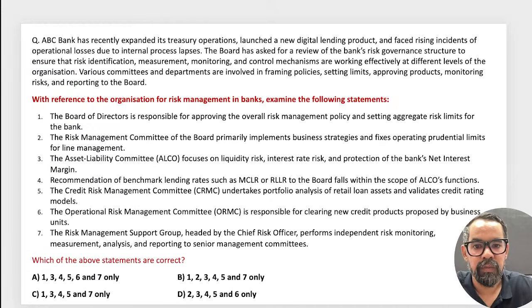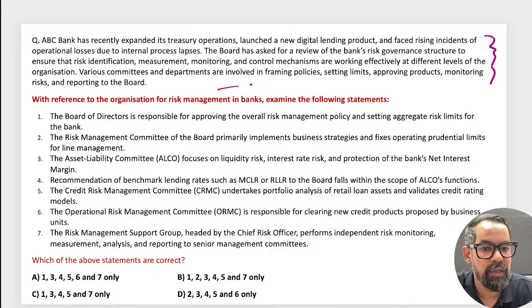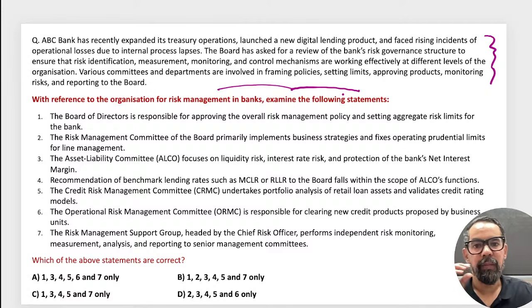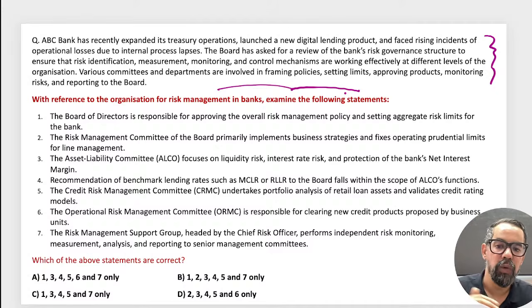Next one. The organization for risk management. You can skip the story itself. You can directly jump to this one because just now we have gone through the overall structure. Your board of directors at the top. Then we have the risk management committee. Then we have dedicated committees for ALCO, credit risk management and operational risk. Then we have support groups.